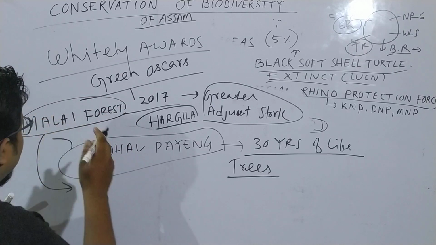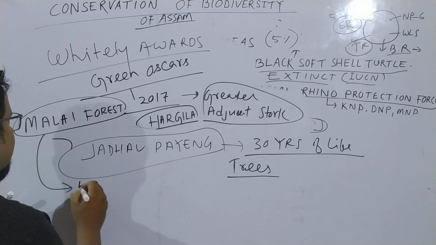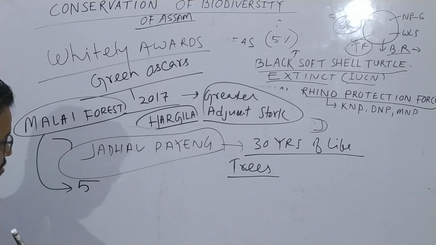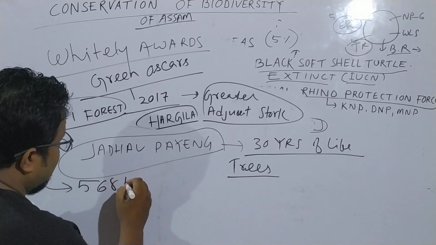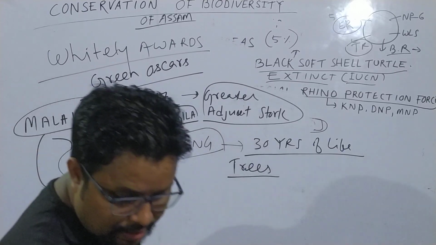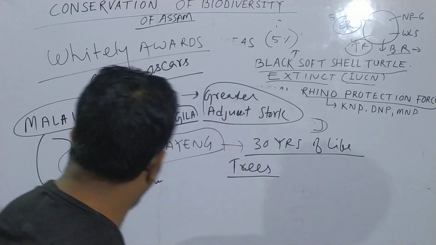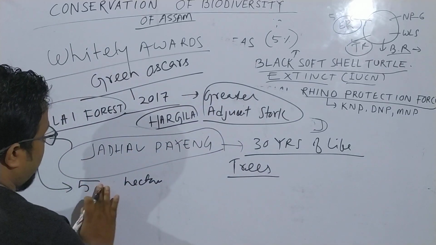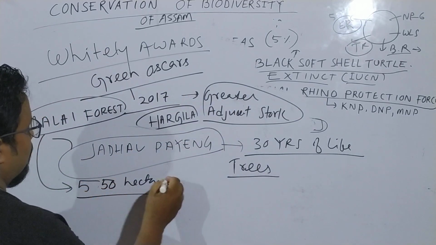The area is around 568 hectares. Sorry, 550 hectares. 550 hectares of area.